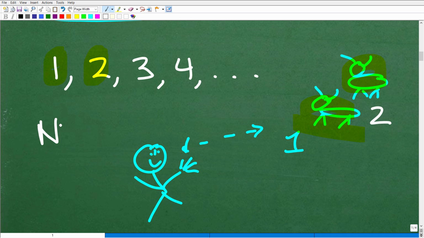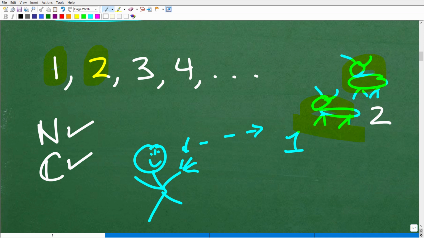Well, not so quick, because you're going to be asked to classify numbers. Again, if you're taking a math course like pre-algebra or beyond, you need to know the different types of numbers. So the first type of numbers are the natural numbers, sometimes referred to as the counting numbers. Okay, so things like 1, 2, 3, 4, etc., because these are naturally occurring numbers.